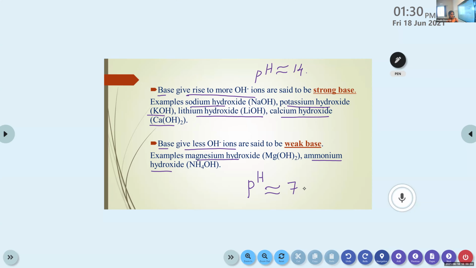So there are two types of bases depending upon the concentration, strong base and weak base. If it gives more OH minus ions, it is said to be a strong base, and if it gives fewer OH minus ions, it is said to be a weak base.